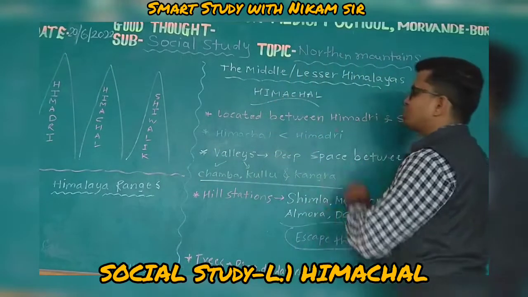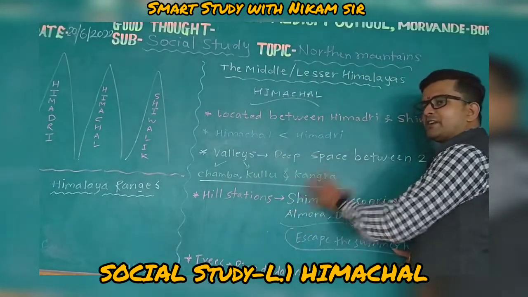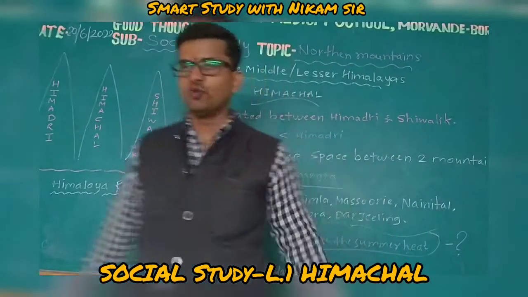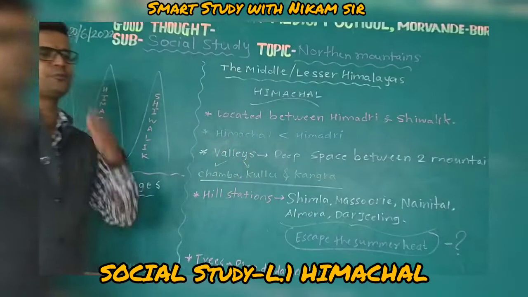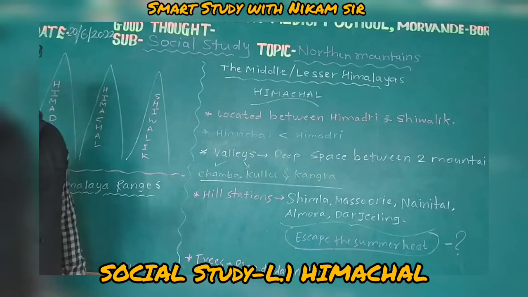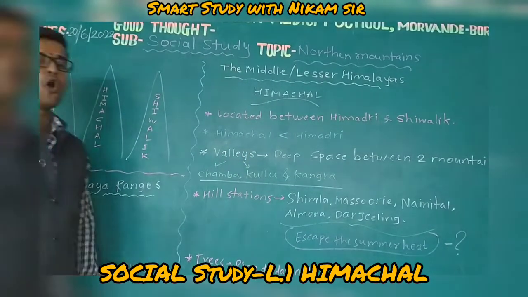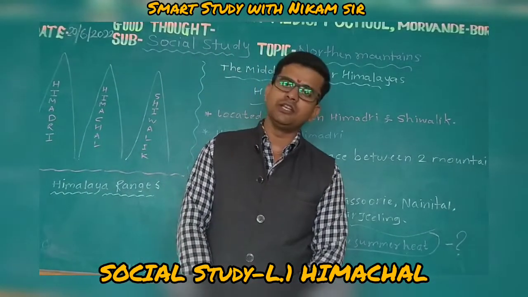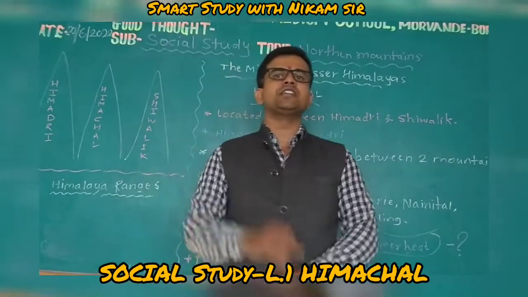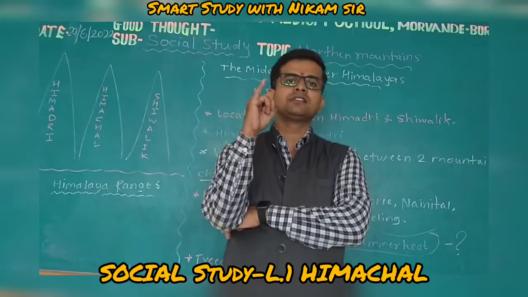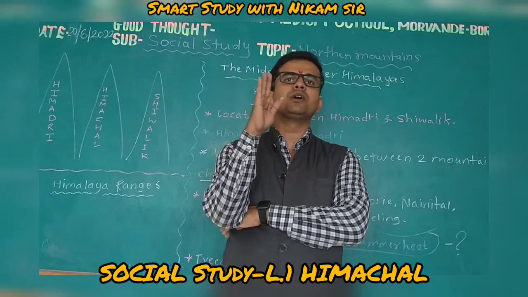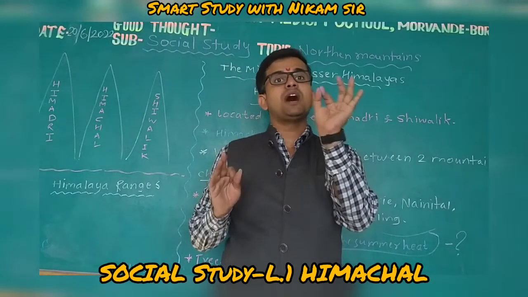Have you understood this part sufficiently today? Yes. Once again we will revise this. You will give the answer now. I hope you have understood very well. Now each and everyone will give an answer. How many ranges are there? The first range is, the second range is, and the third one is Shivalik.